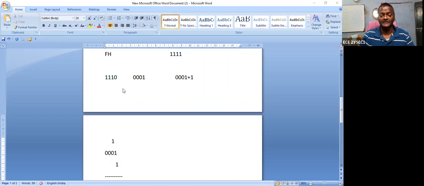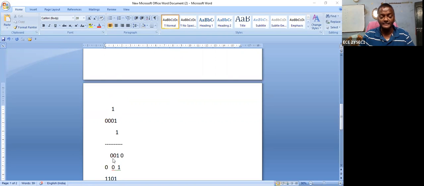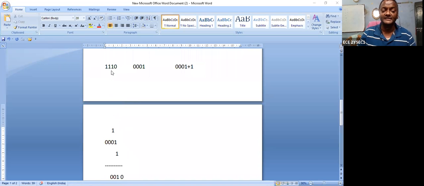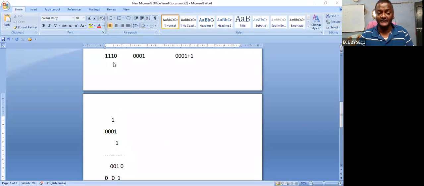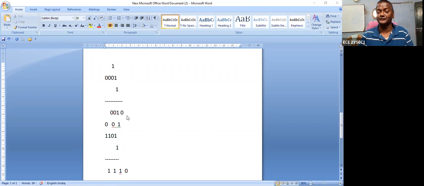So if you find the 2's complement, you are getting 0 0 1 0. So 0 0 1 0 is the 2's complement of 1 1 1 0. So 2's complement stands for negative. So a negative number is always in the 2's complement form. So this is the plus 14 and this is the minus 14. So how are you getting the minus 14? 2's complement. The 2's complement of the original value is called a negative number.